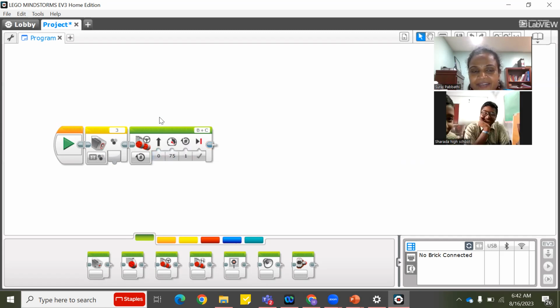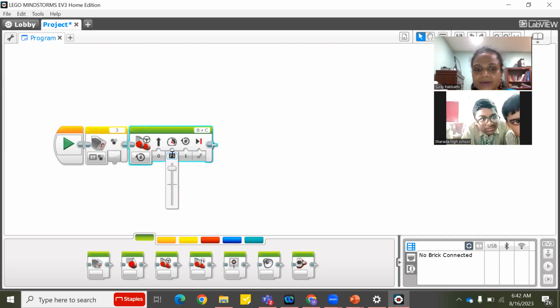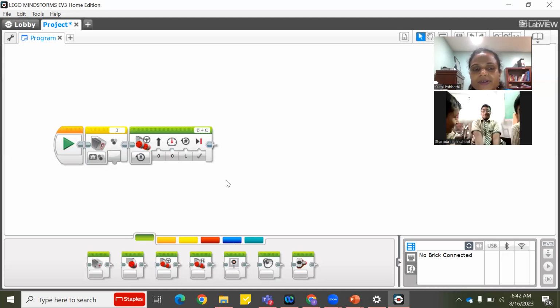Okay, ma'am. Go straight. If I say here, this is the power. If power is 0, then it will not go anywhere. So if I pass this over here and it detects no color, it will not go anywhere. If it detects color number 5, it will go. If it detects color number 7, it will go a little more fast.